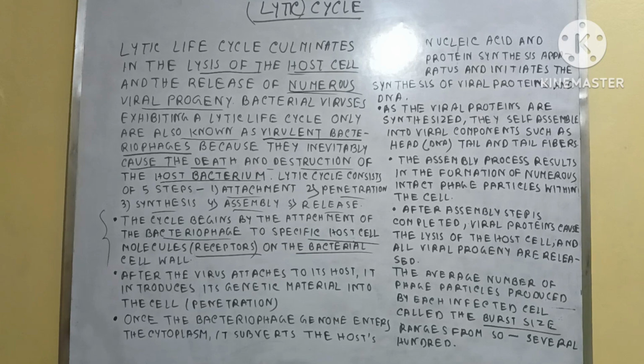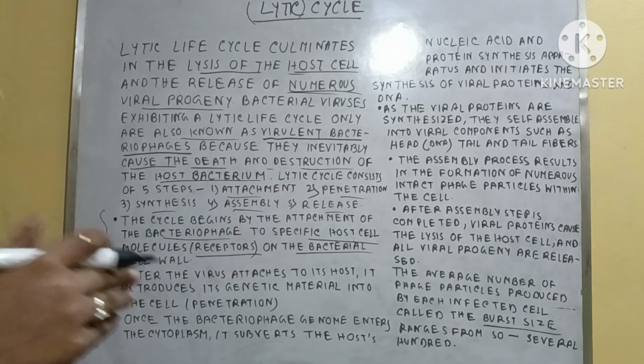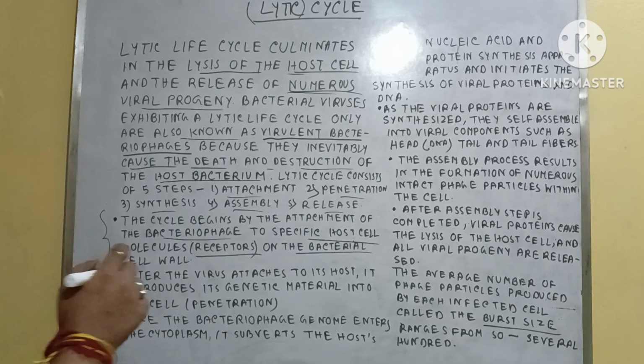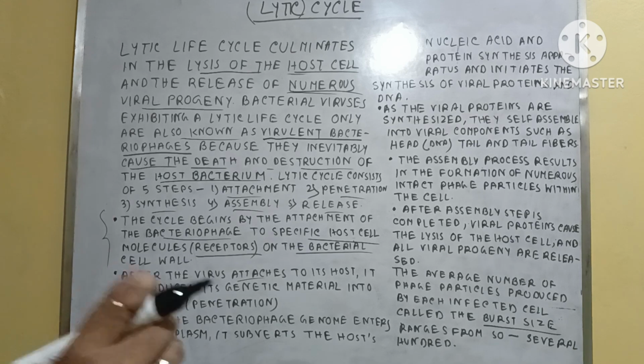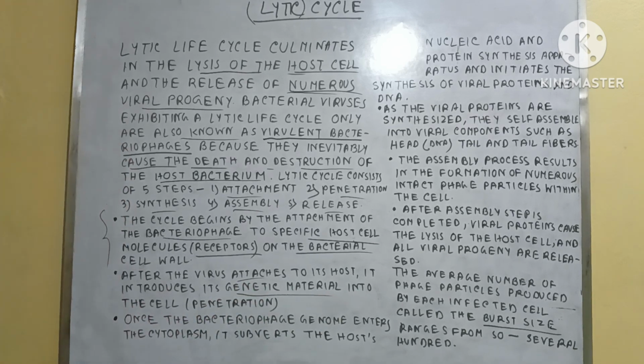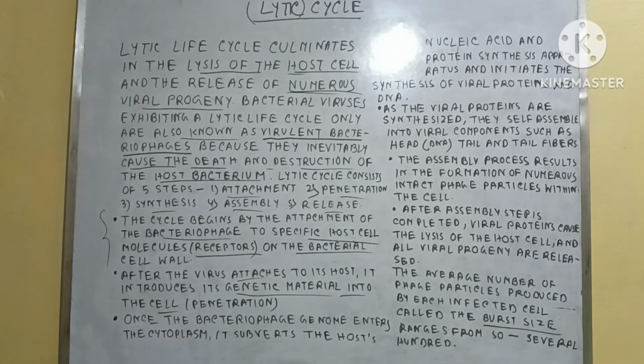This is the first point. The second one is called penetration, that means the entrance of the phage virus into the host cell. Just after attachment, the phage enters its genetic material, the DNA, into the host cell. This is called penetration or entrance of the DNA.